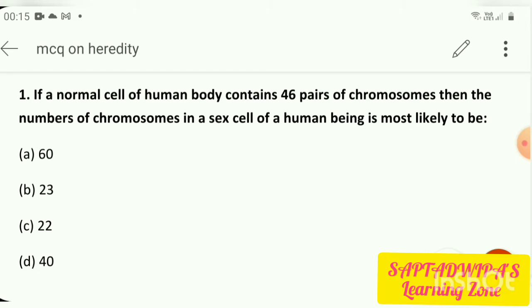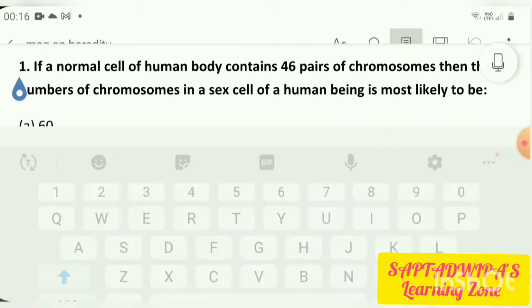So what will be the number of chromosomes in particularly a sex cell? If 46 is the total number, that means diploid 2n is equal to 46. Thereby the sex cell will be half of 46. That means 46 divided by 2, which gives us how much? 23. So our answer here will be 1B, that is 23.